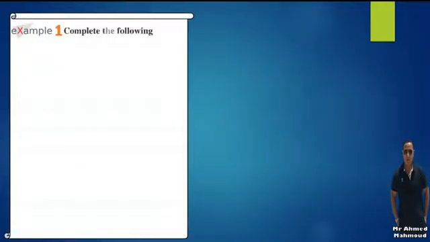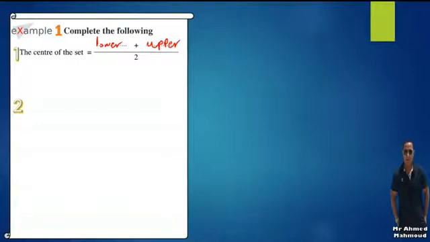Example 1. Complete the following. Number 1, the center of a set. As we said before, the center equals the lower boundary plus the upper boundary, over 2.